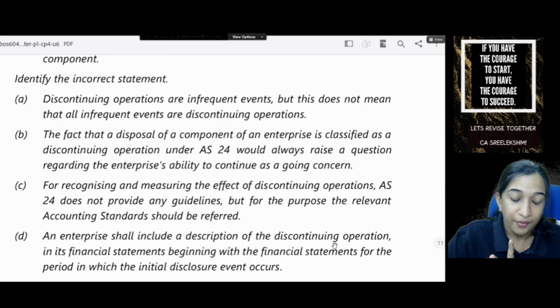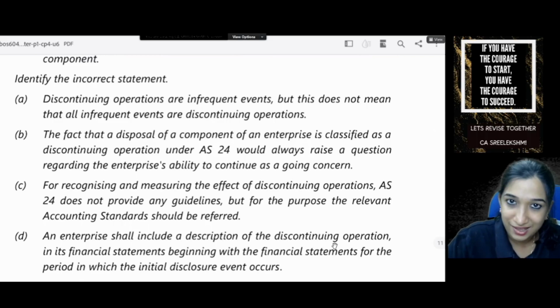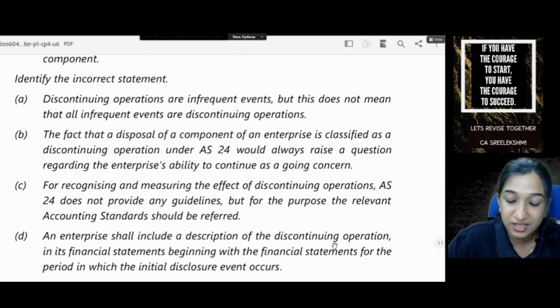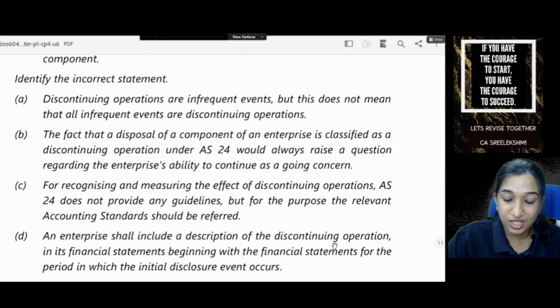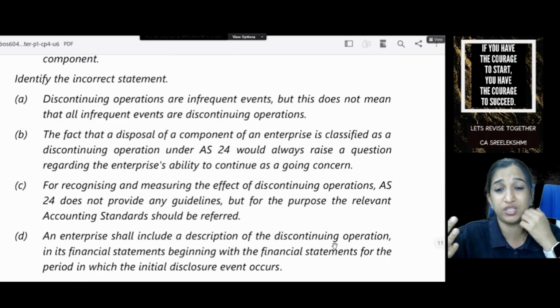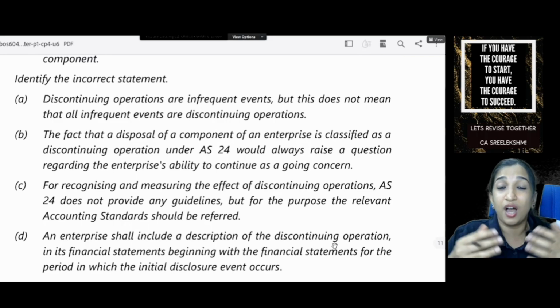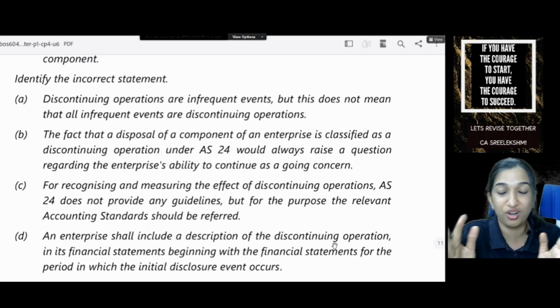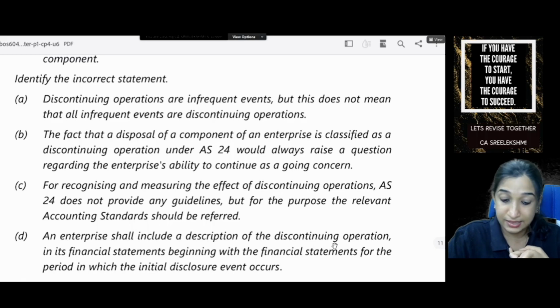Okay. The fact that that's actually correct. That's a correct statement. The fact that a disposal of a component of an enterprise is classified as discontinuing operation under AS24 would always raise a question regarding the enterprise's ability to continue as a going concern. Come on guys, when you dispose, always there will be a question how this enterprise is going to continue as a going concern. Everything is gone. Will such a question arise?